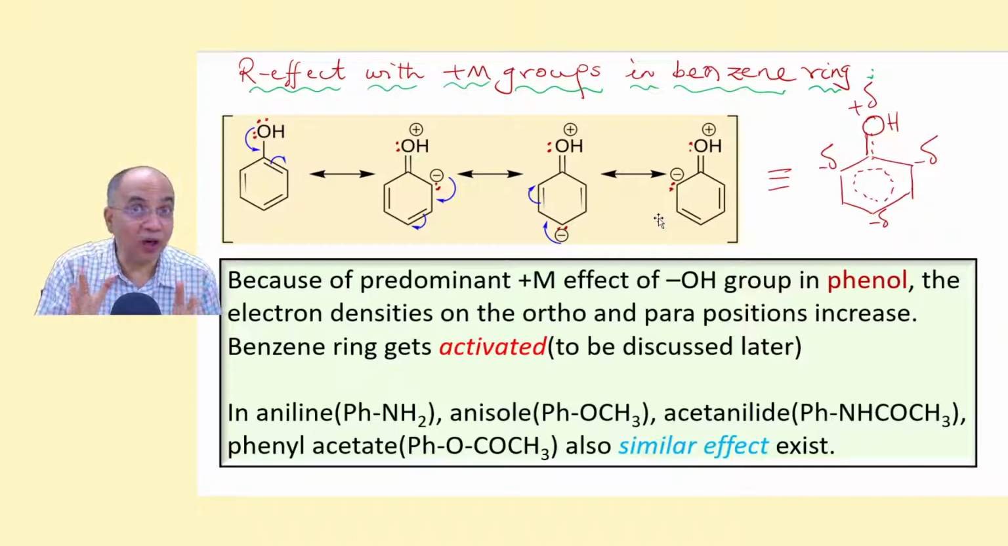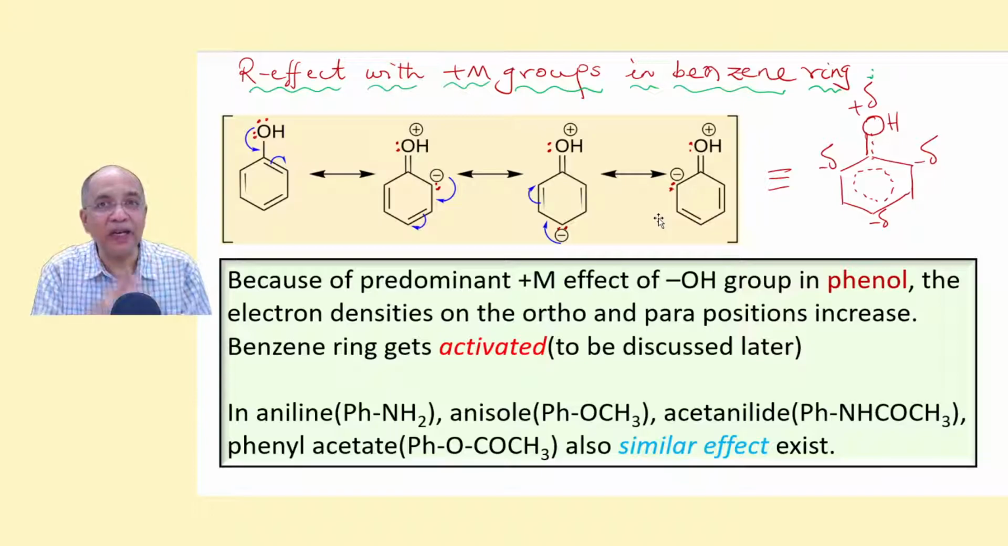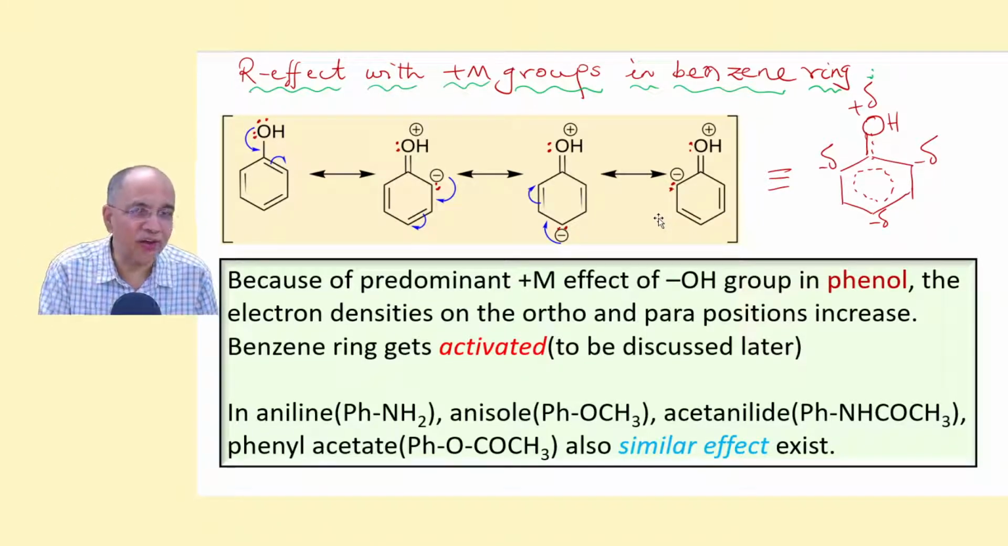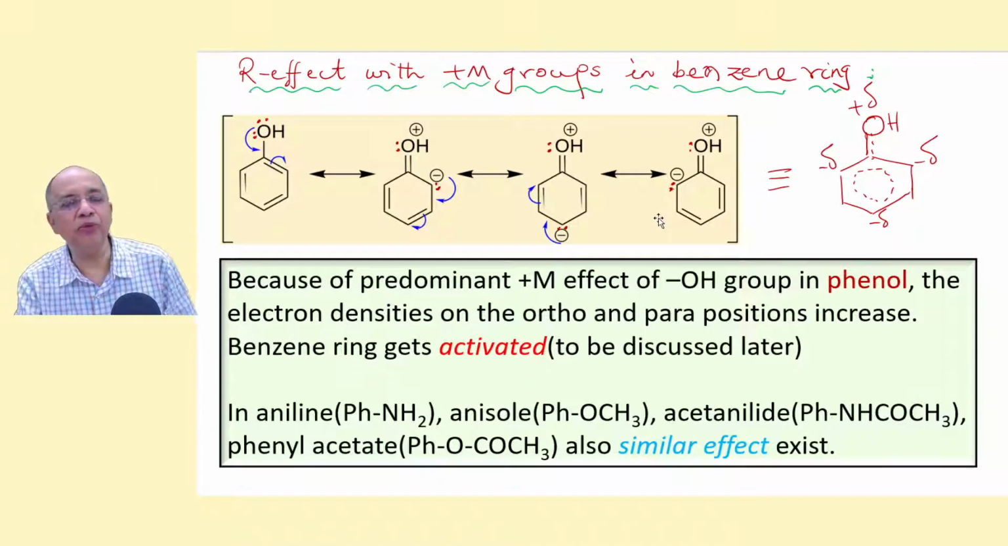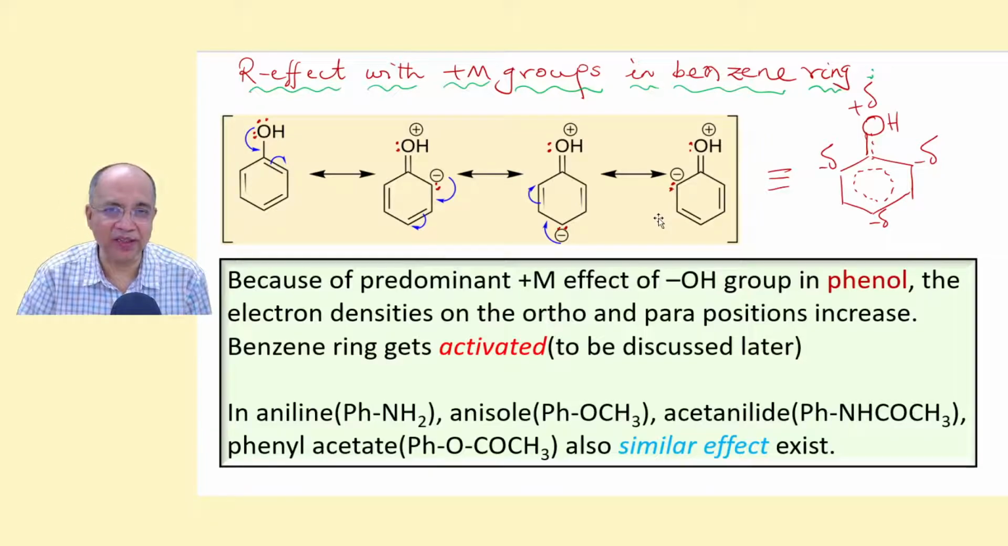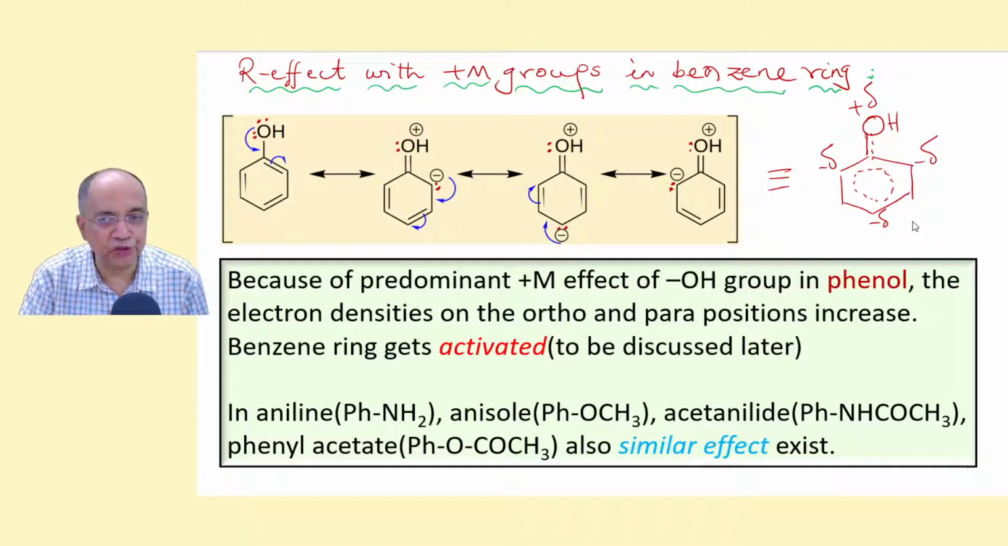If you have not watched or studied 4C, 4C1, 4C2, I'm sorry, 4A, 4B is not that. 4C1 and 4C2 deal with how to write resonance structures and relative stability. Please watch the videos with all seriousness, with pen and paper in your hand, and then come to this application of R effect. Now, any R plus M group will produce minus delta on the ortho and para positions.